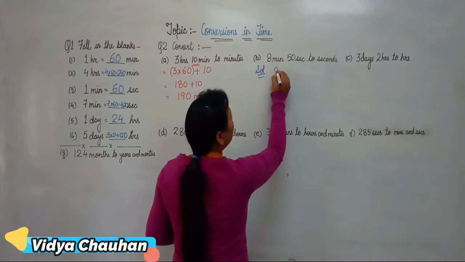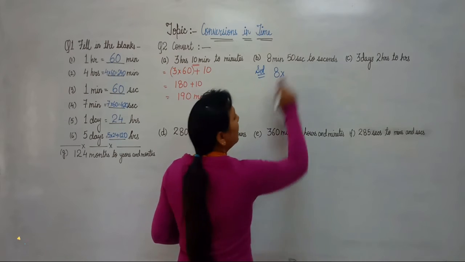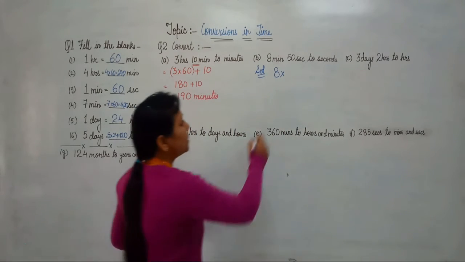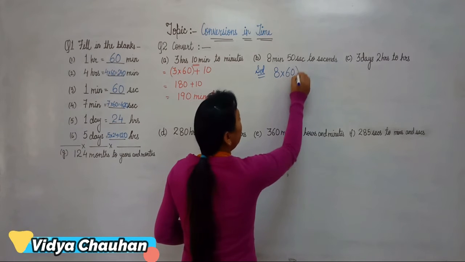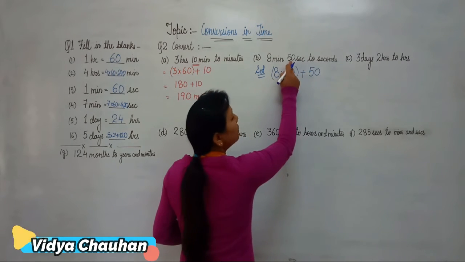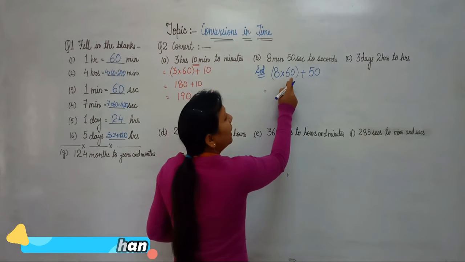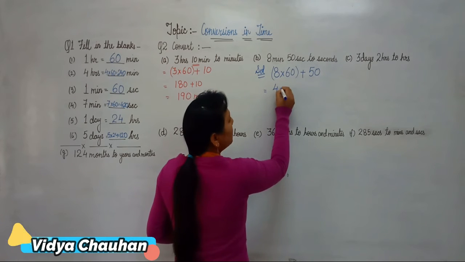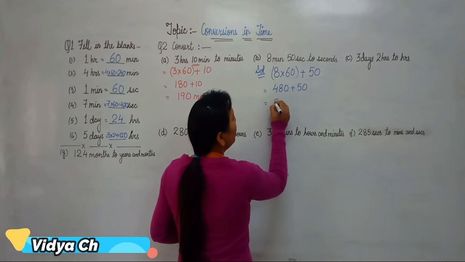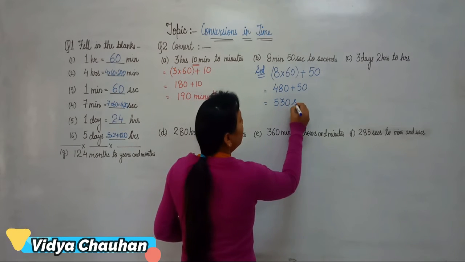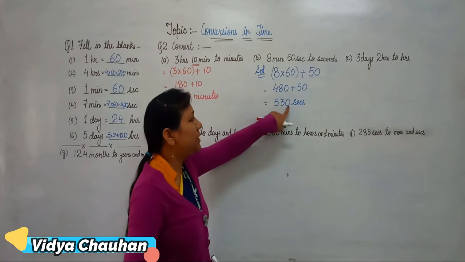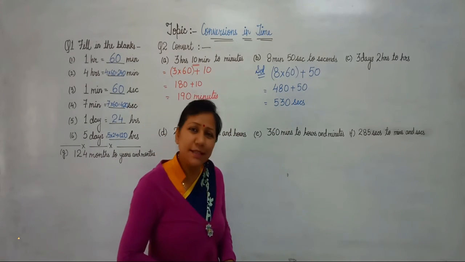So in that case, what will we do? What is the relation between minutes and seconds? Yes, 1 minute equals 60 seconds. So we will multiply 8 by 60 and add the 50 seconds which is given to us. So 8 into 60 is 480, plus 50 will give you 530 seconds. So 8 minutes 50 seconds equals 530 seconds.